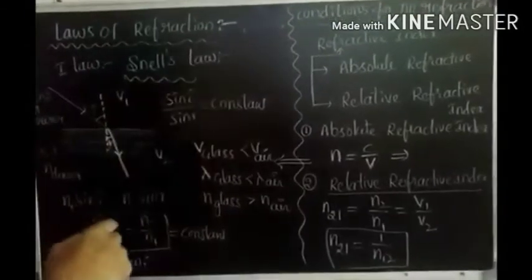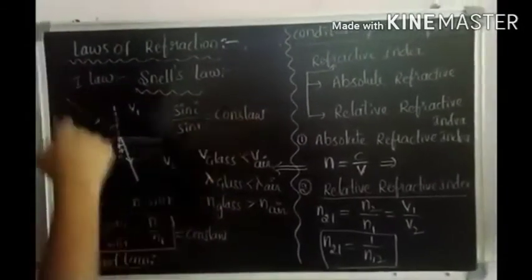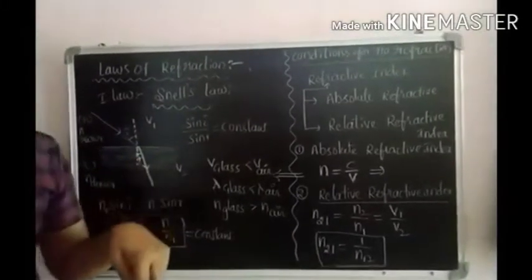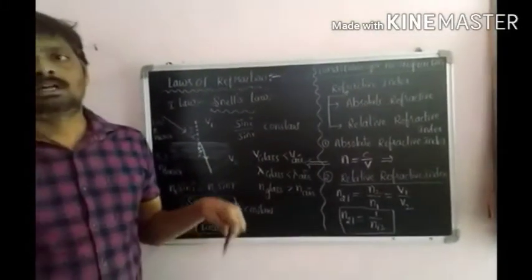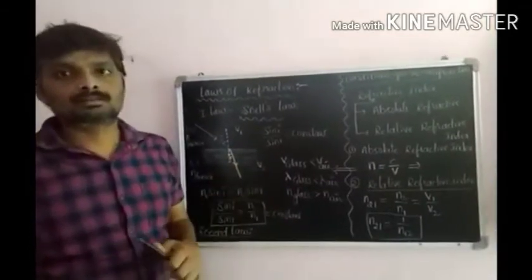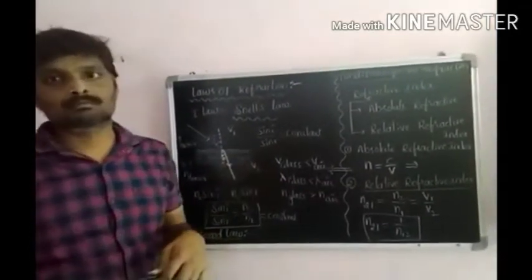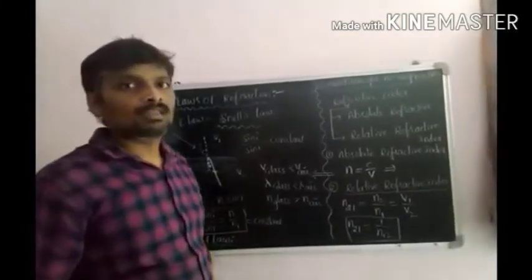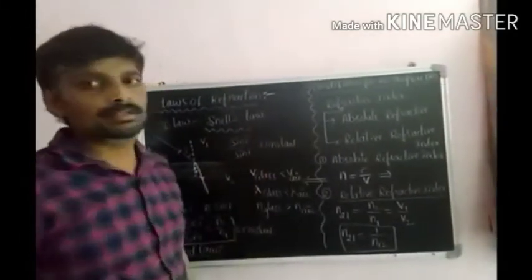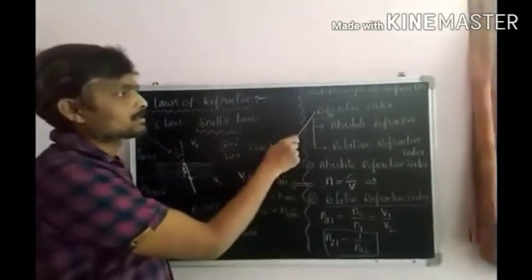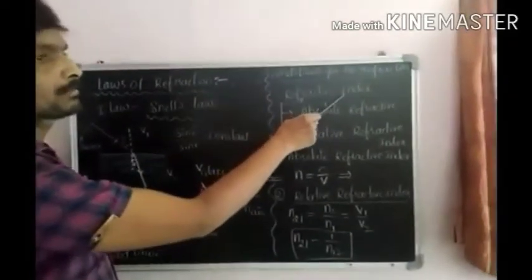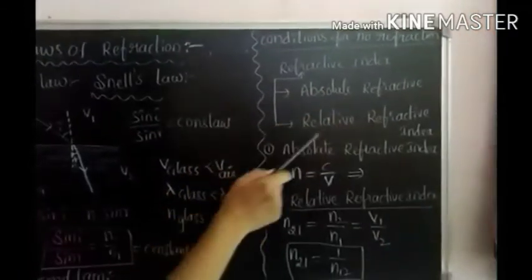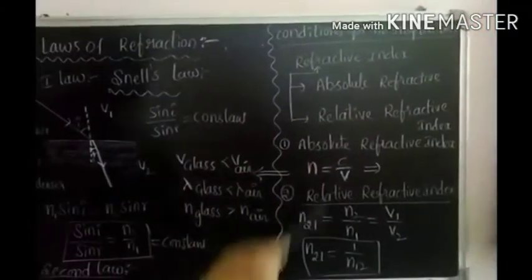What is the constant? For understanding this constant, already we discussed that when a light ray travels from one medium to another medium, the speed of the light changes. For understanding that expression, we have to discuss refractive index. What is the refractive index? Here we are going to discuss this refractive index in two terms. One is the absolute refractive index, another one is the relative refractive index.